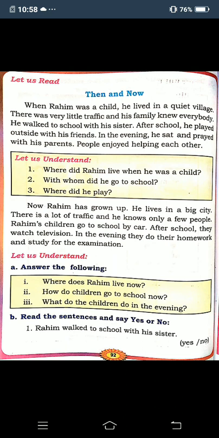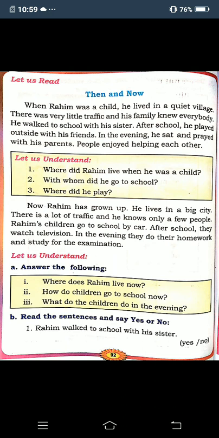Now next, again they are given some lines there. We can read that one. Now Rahim has grown up. He lives in a big city. There is a lot of traffic, and he knows only a few people. Rahim's children go to school by car. After school, they watch television. In the evening, they do their homework and study for the examination.